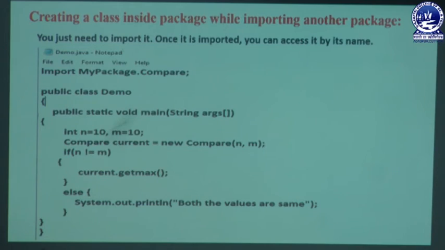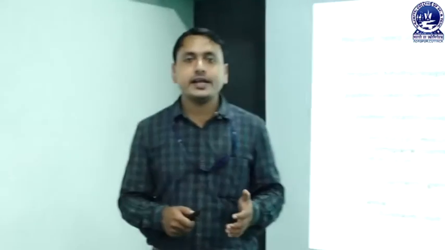That means in the previous slide we learned that without importing any package, we can directly use the package name at the time of declaration of an object, which I already discussed in the previous section. But in this slide we are importing that package. That means we write import, but we do not use java, because it is not a built-in type, it is a user defined type. We only write import, then the user defined package name dot the class that is present in that package.